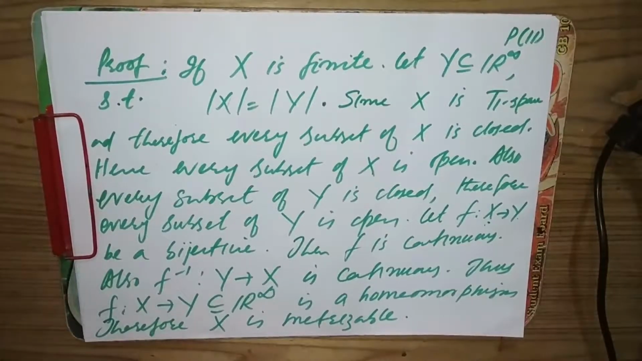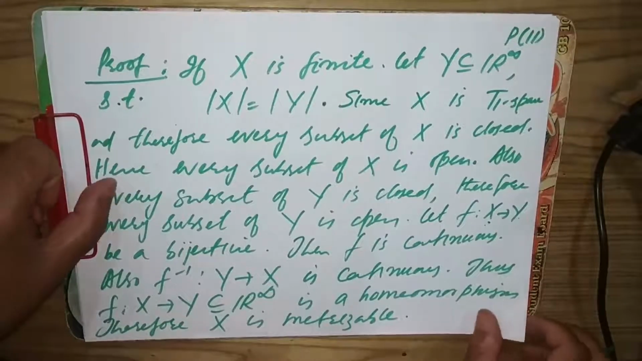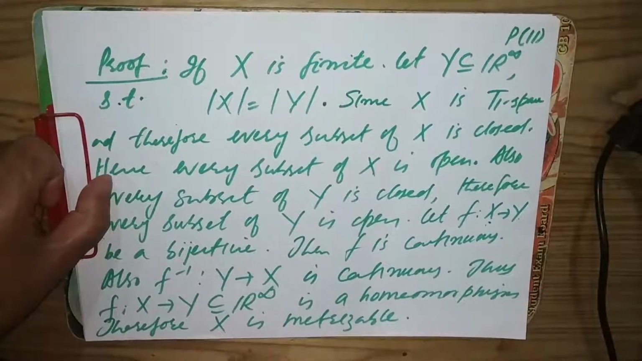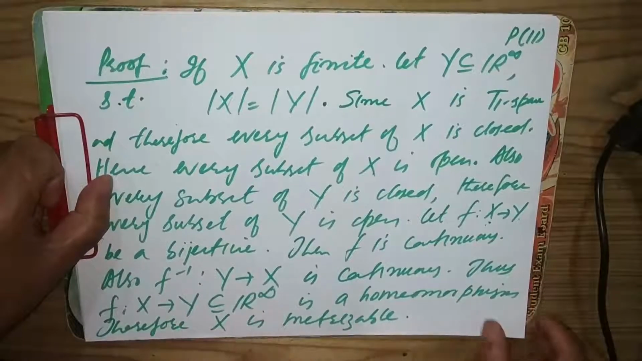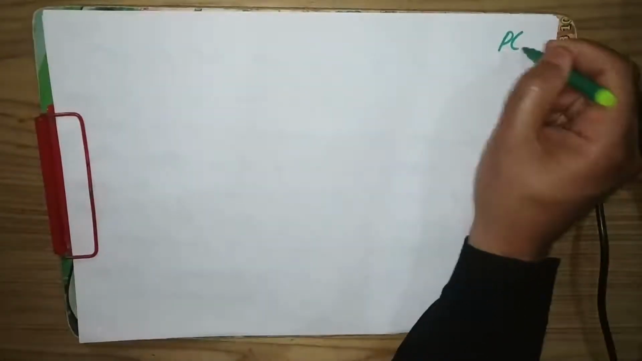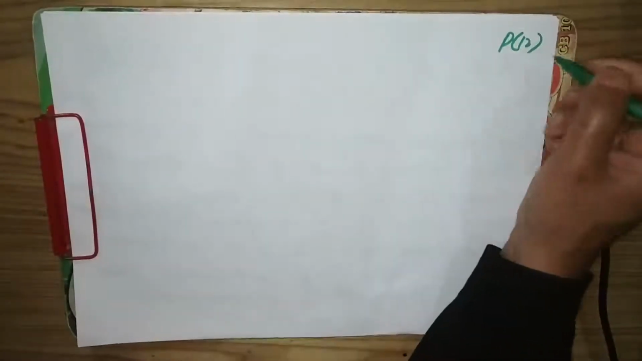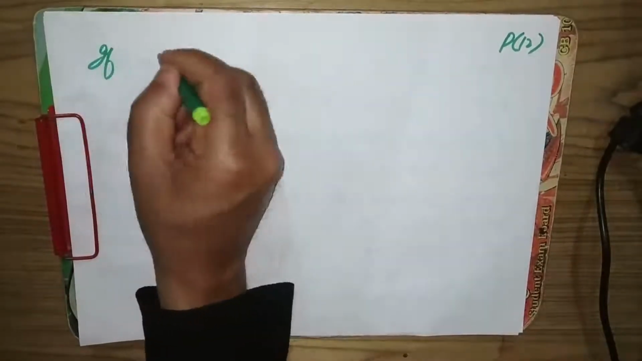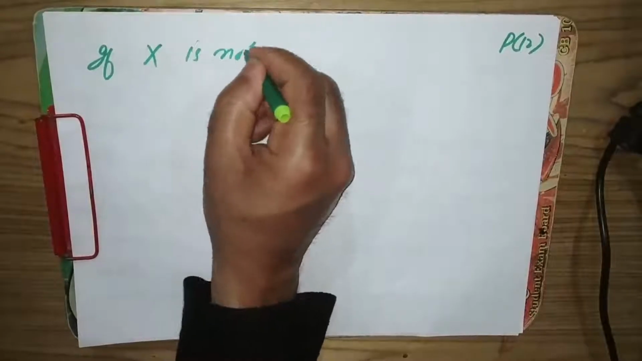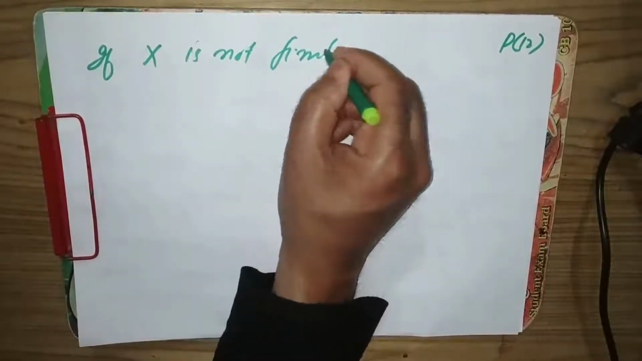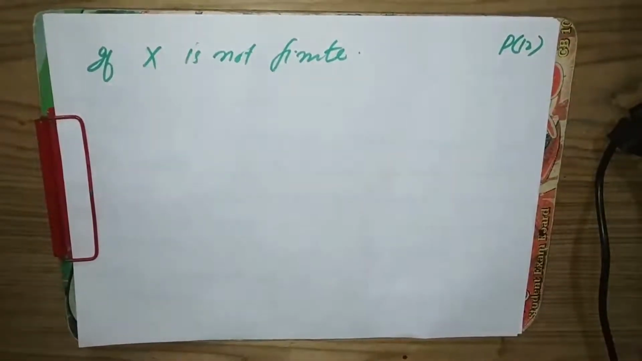So if X is finite, then X is metrizable, and X is homeomorphic to some subspace of R infinity. Now we take the case where X is not finite.